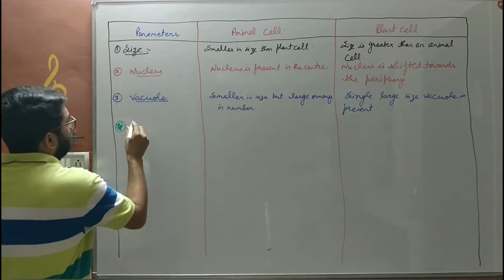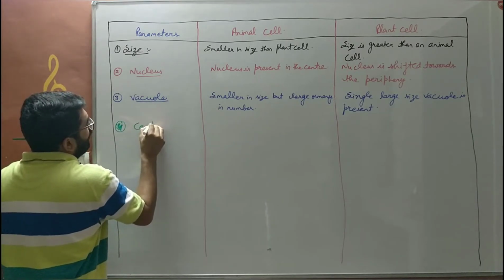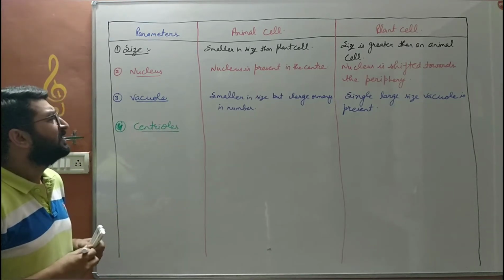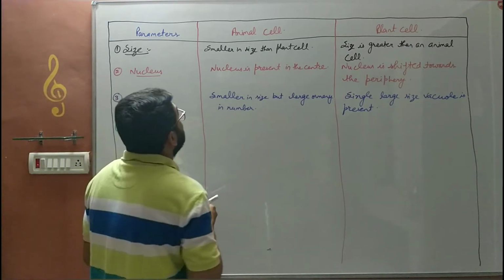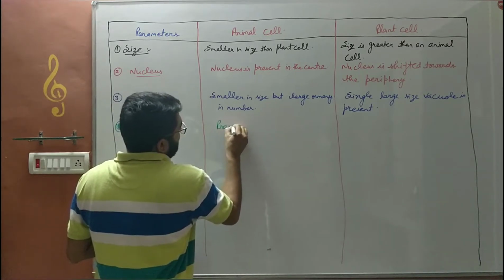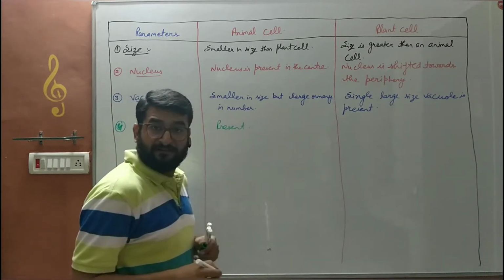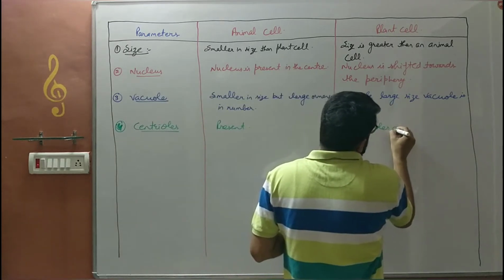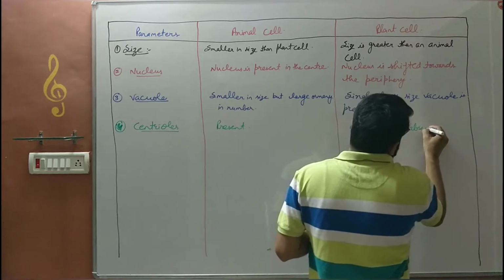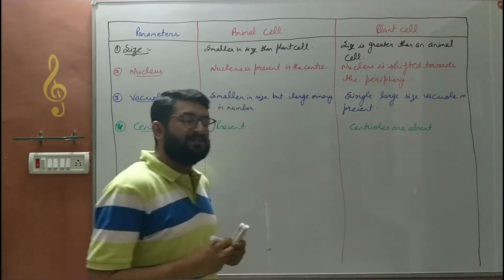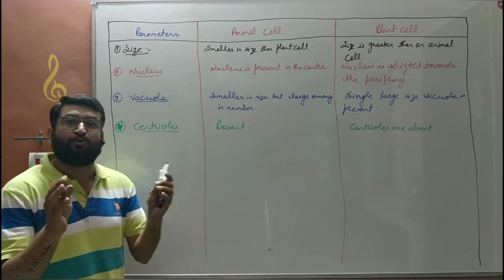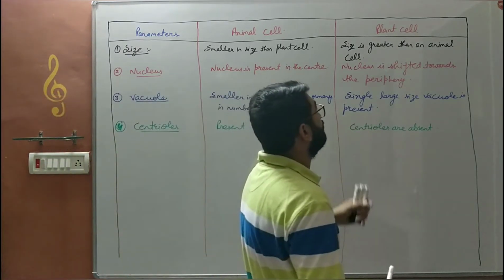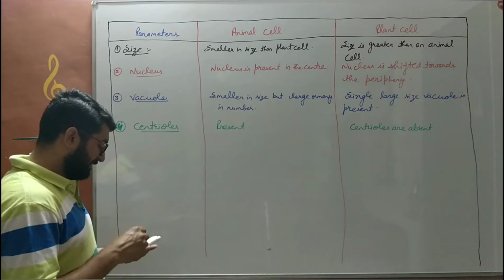is centrioles, or you can write centrosomes as well. Centrioles are present in animal cell, whereas centrioles are absent in plant cell. Animal cells में centrioles या centrosomes होते हैं, they help in cell division, whereas these centrioles or centrosomes are absent in plant cell.